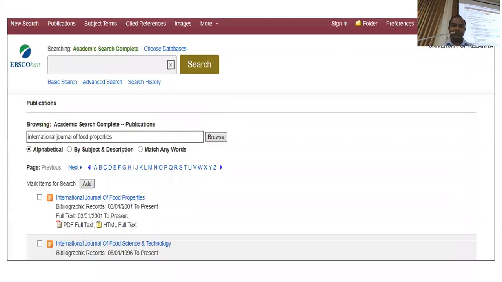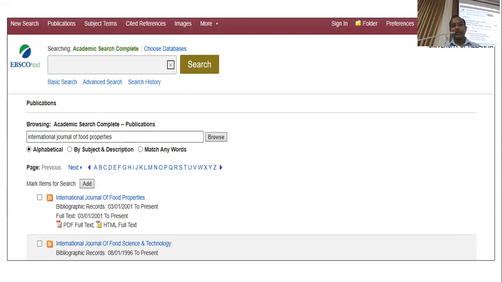In addition to that, if you want to make sure whether we have access to a particular journal, you can search it in the same interface like this. For example, here I have searched International Journal of Food Properties. Then it says that this database covers that journal, and we have access to the full text of the journal.